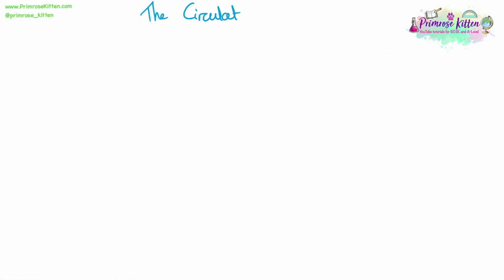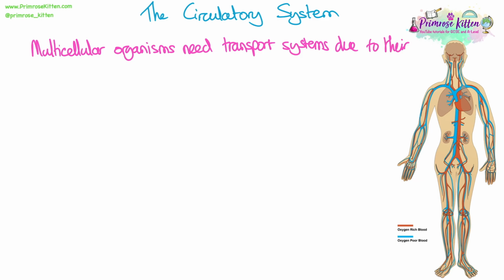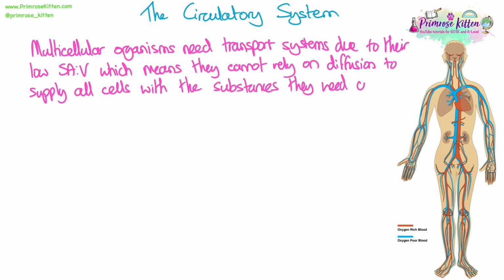The circulatory system. Now this is something that we've already talked about when we looked at surface area to volume ratio at the start of this topic, but it explains why organisms need transport systems, because they have a low surface area to volume ratio, which means they can't rely on diffusion through their skin to all of their cells and tissues. It would not be able to supply all of the cells with all the substances they need or to remove all the waste substances.